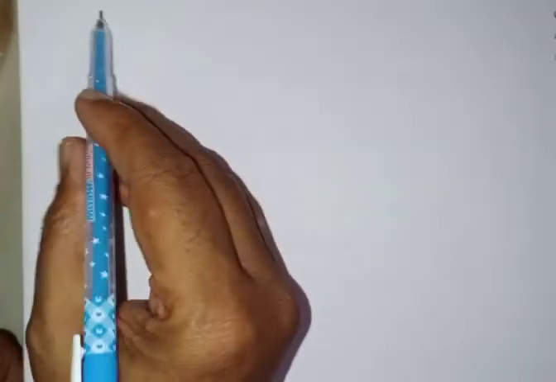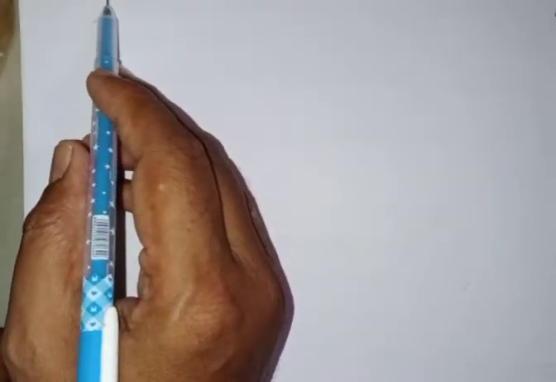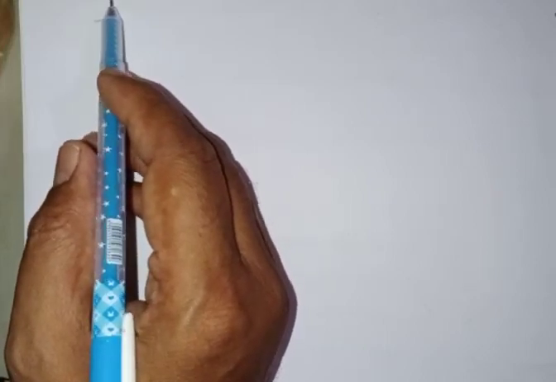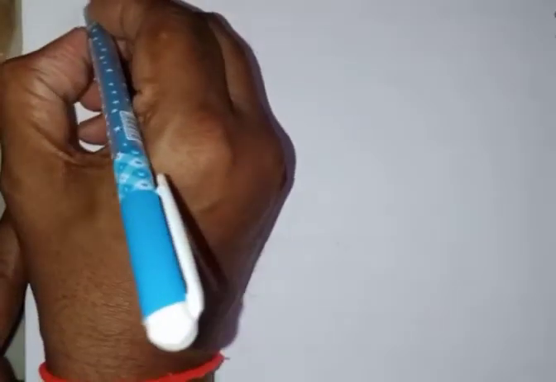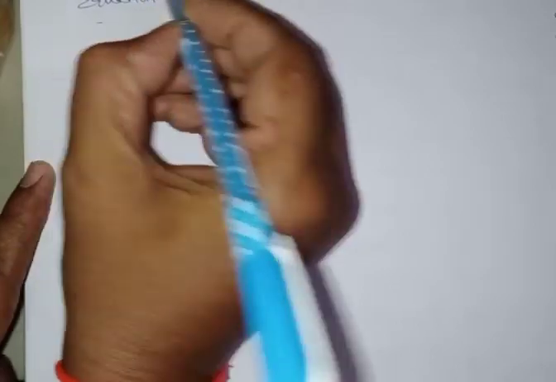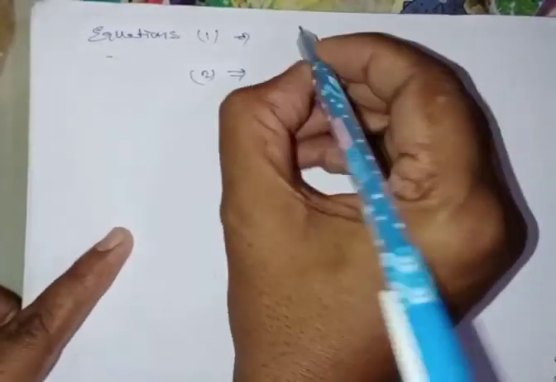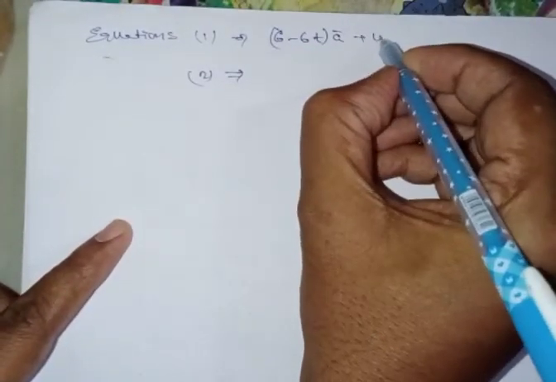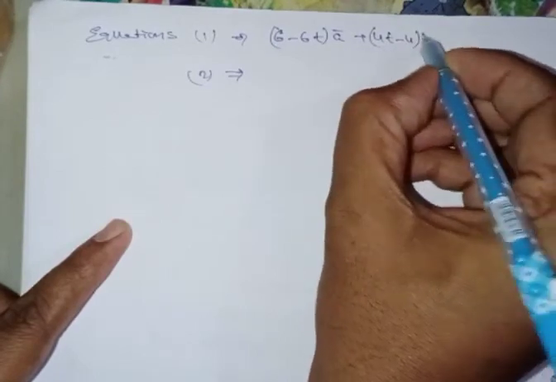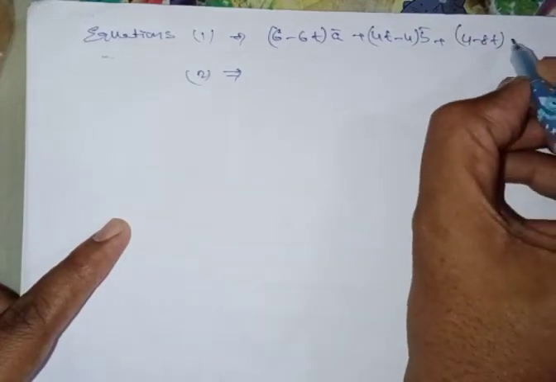Next, from equation 1, to find the intersection point, you have to show the intersection of the point. Therefore, once again I am writing here equations 1 and 2. What are 1 and 2? Repeating, (6 minus 6t) a bar plus (4t minus 4) b bar plus (4 minus 8t) c bar.